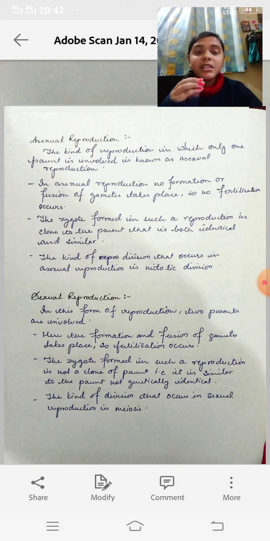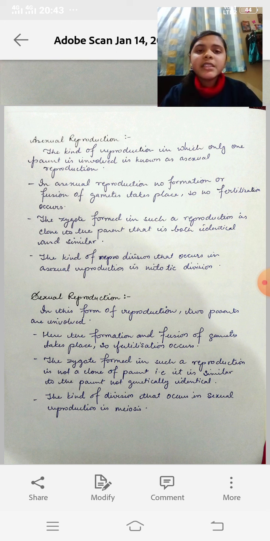that is, it is genetically as well as morphologically identical to the parent. This means it is a clone of the parent. It will look similar to the parent. It won't have anything different from the parent, even at the genetic level.